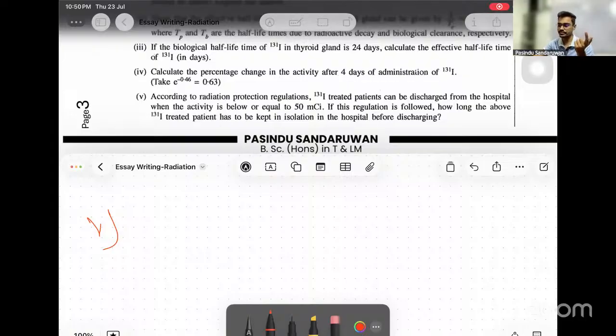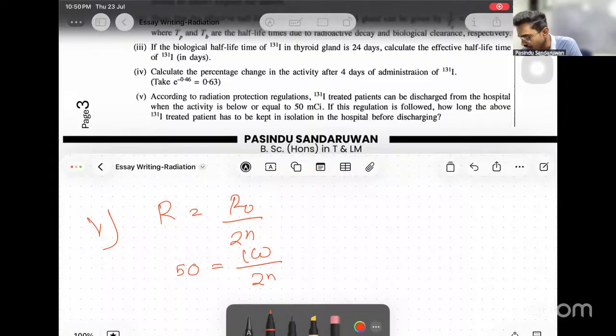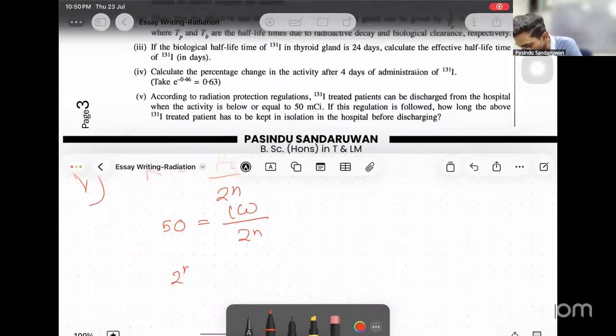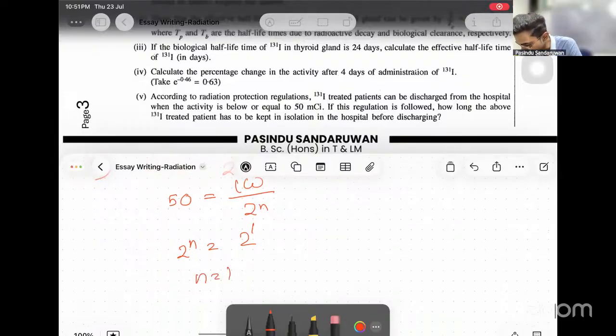If you didn't get it at once, applying the equation you can still get the answer. But otherwise you can easily get it just by the definition of half lifetime. So we know this can be written as R equals R naught over 2 to the power n, right? Make equation then finally this must be 50. In this equation, n is number of half lives. Then R is 100 over 2 to the power n. Simplify. 2 to the power n equals 2. Then 2 means 2 to the power 1. No? It says n equals 1.